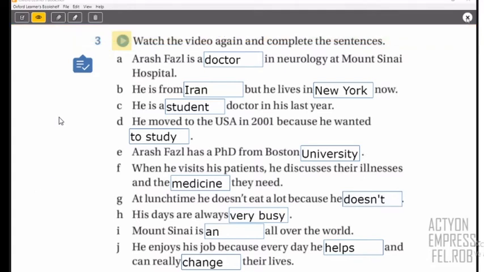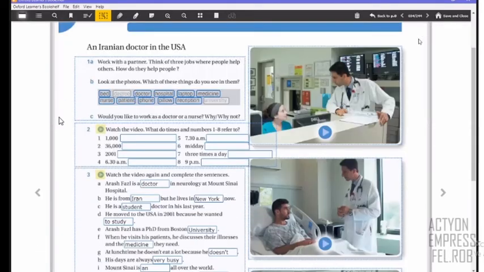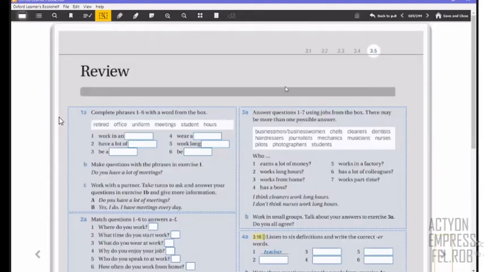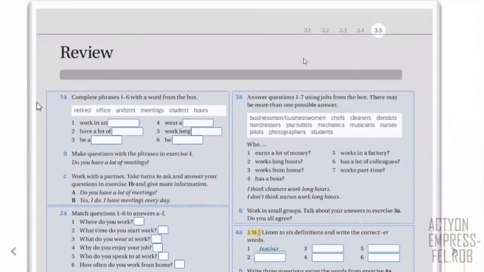And now we're going to start with the review, right? So please, let's go to the next page. So this is about the video part. And today we're going to remember all the aspects that we have practiced in this unit number 3. We finished unit number 3 today. So let's see what things we're going to remember.